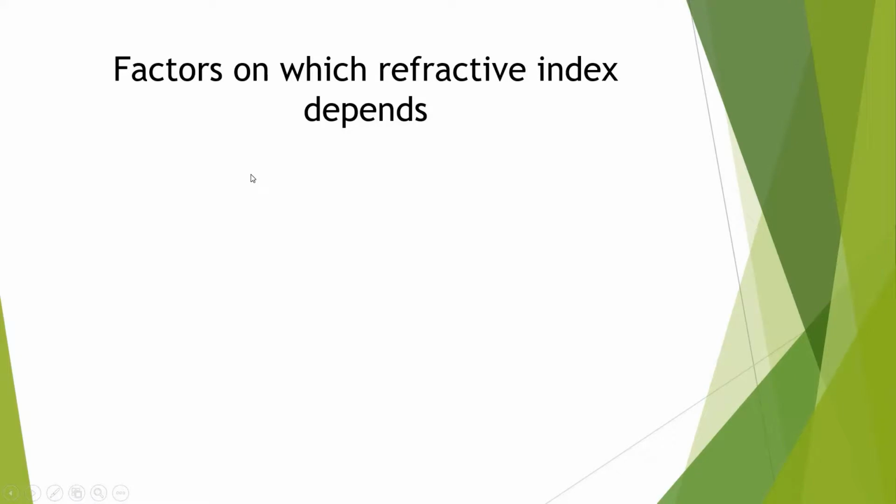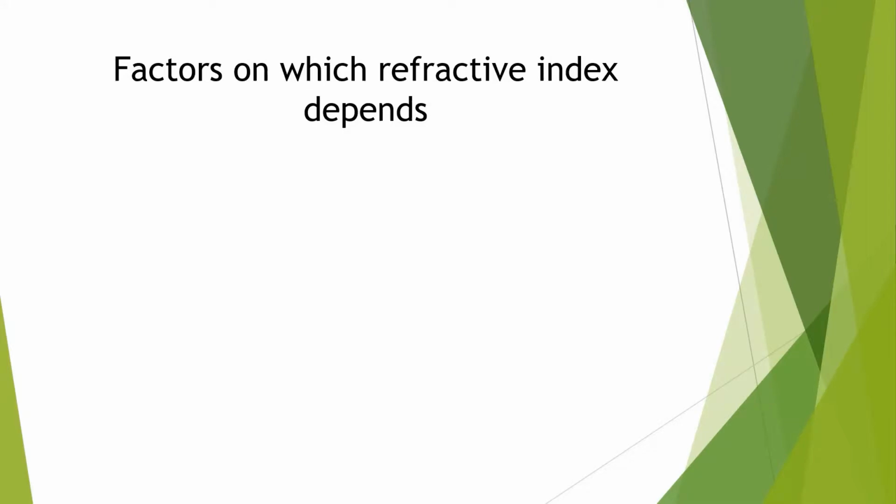Now, factors on which refractive index depends. First is the nature of the material of the medium. Which material is used: it is glass, it is water, or it is air. Second one, density of the medium: it is rarer or denser.